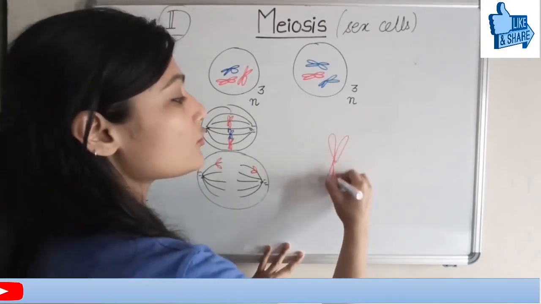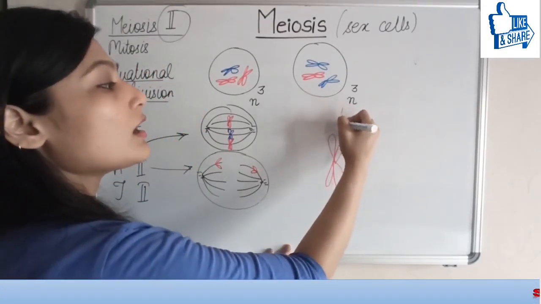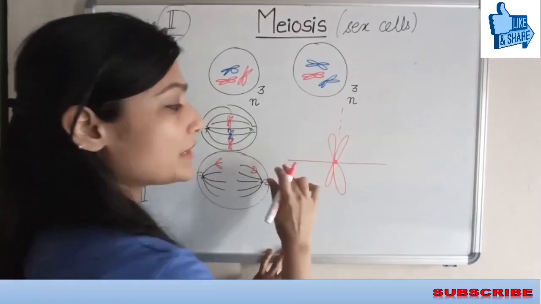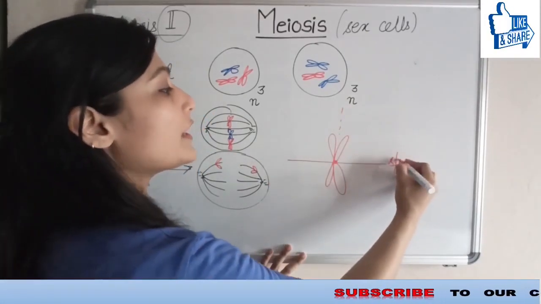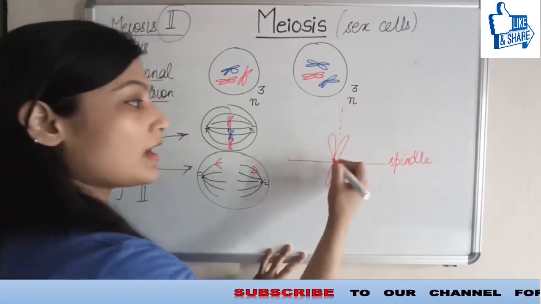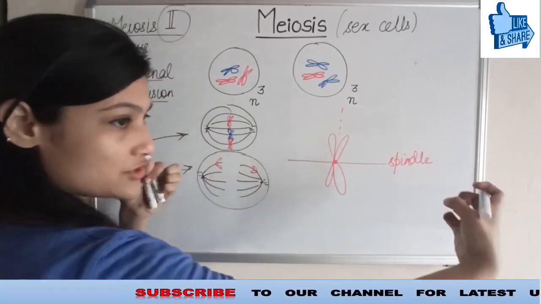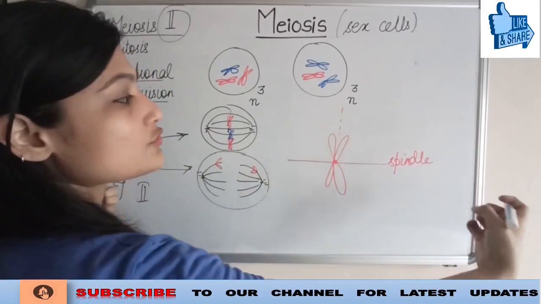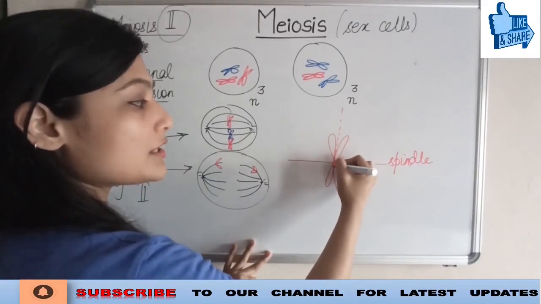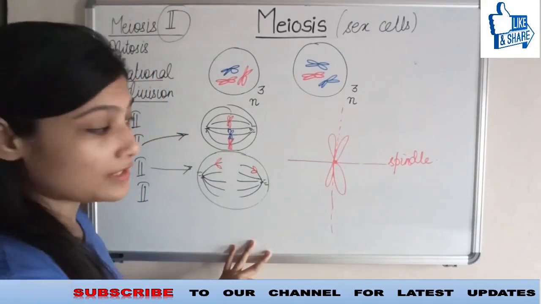Suppose this was the chromosome here and it was joined with a spindle fiber. This is the spindle fiber here. After its stretching, if the spindle fiber has stretched itself, there is going to be this division.